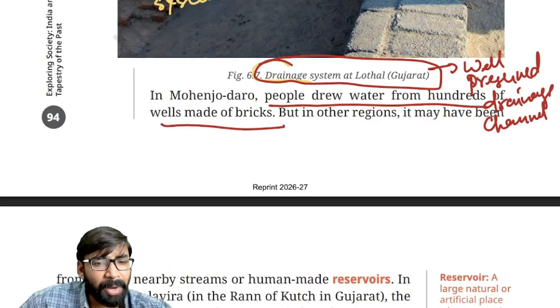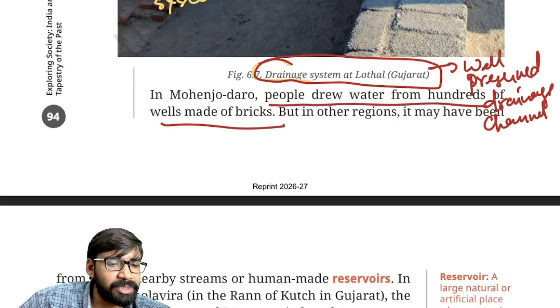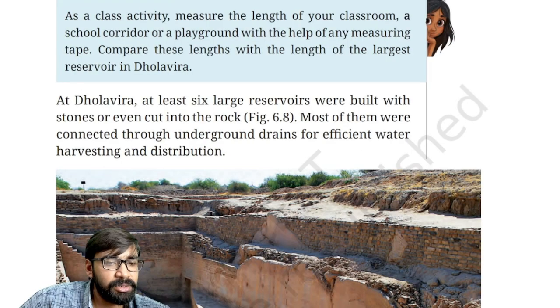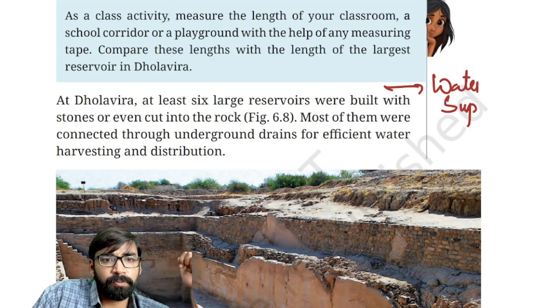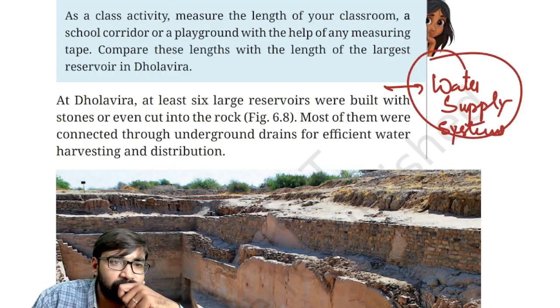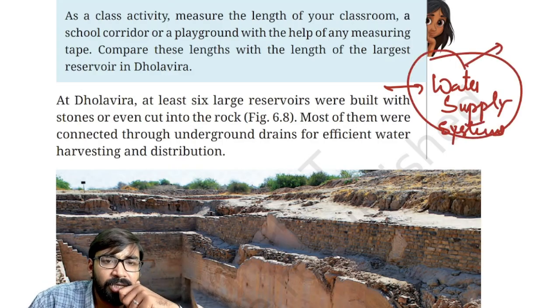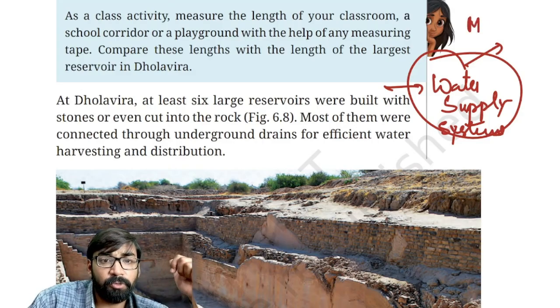Now, apart from this, if you see, water supply systems were also there. Now, what kind of water supply systems? Like wells used to be there. Okay. So this is something related to water supply systems. When we talk about water supply systems, the most important site was Mohenjo-daro.